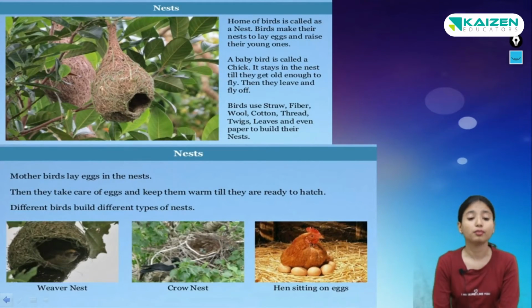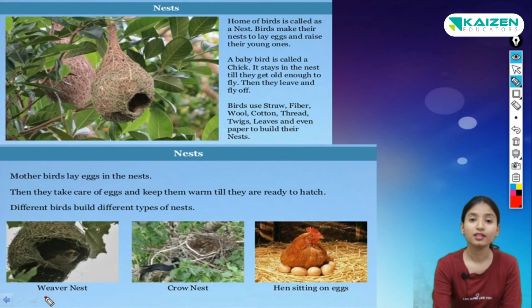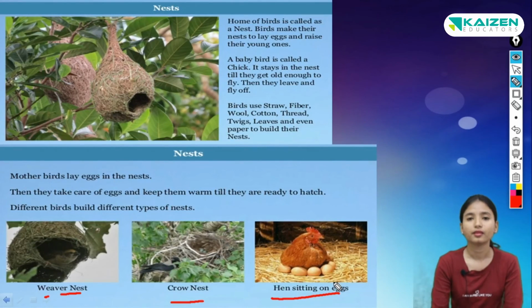Different types of birds build different types of nests. Here you can see that there are different types of nests. Weaver's nest, crow's nest and a hen sitting on an egg. Can you see that, children, in this image? There are different types of nests. So, nests are the homes of the birds.